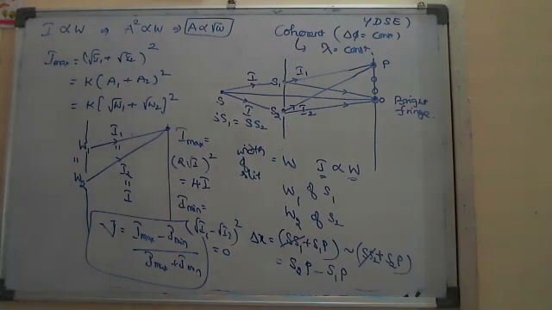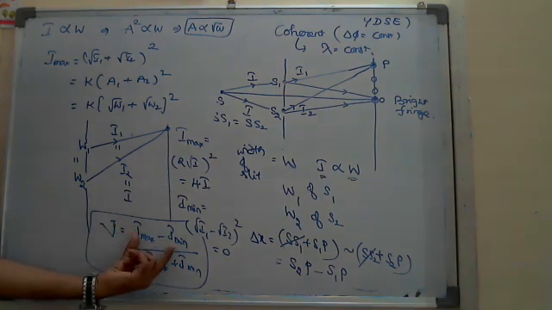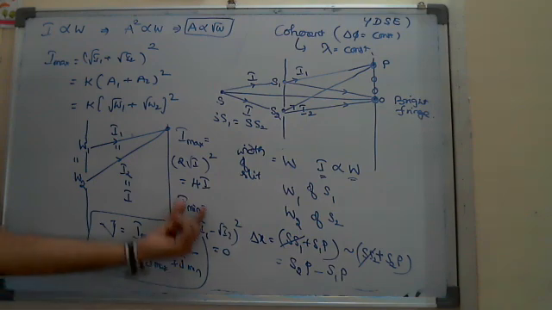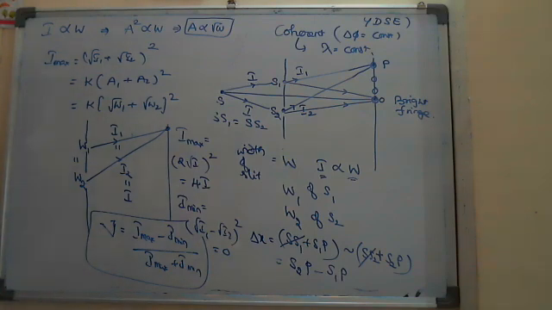And here you can say that fringe visibility will be more when the numerator is more. Numerator is more when the subtraction is less, and if subtraction is less, then it should be 0 only. That's why, if the intensities are equal by taking the widths equal, then you can see very good visibility on the screen.